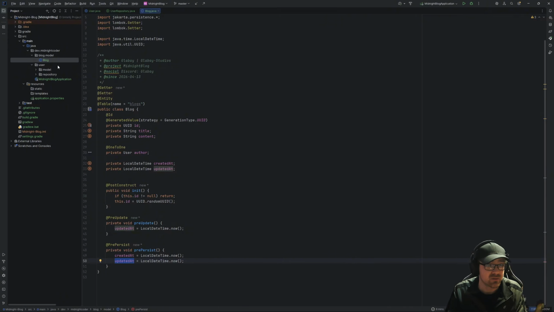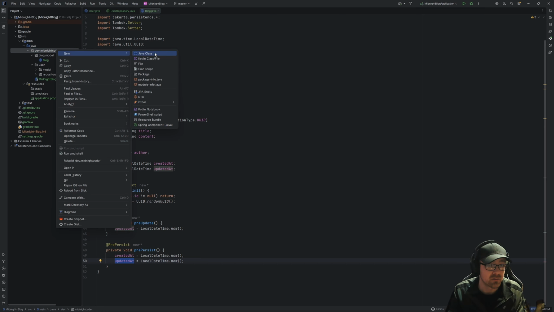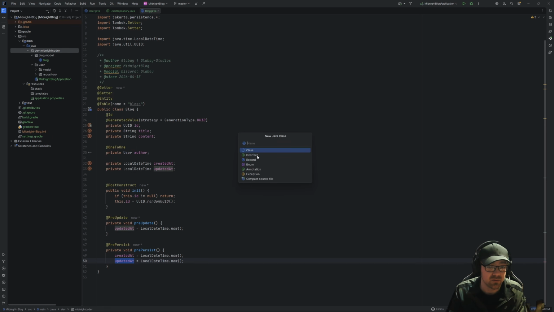And next after this, we are going to make a blog repository. So again, here we're going to do this. This is going to be an interface this time, and it's going to be blog.repository.